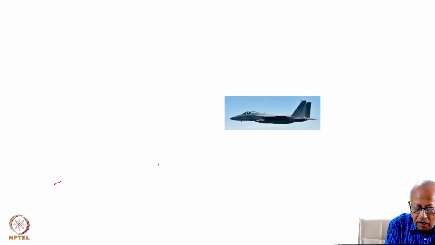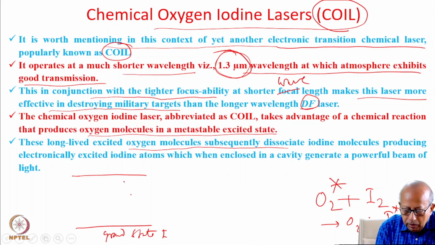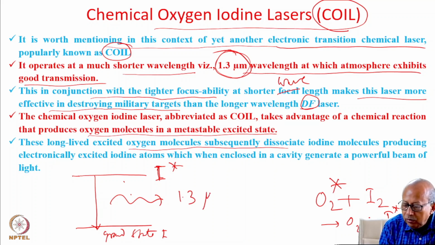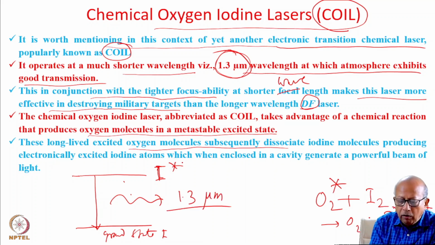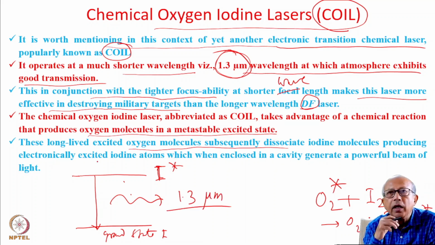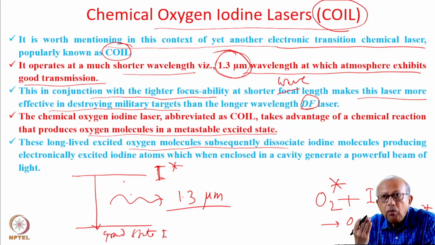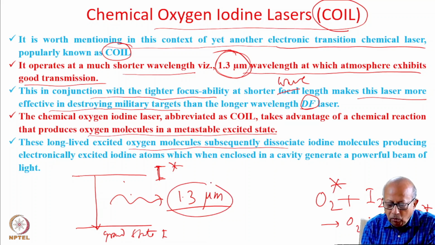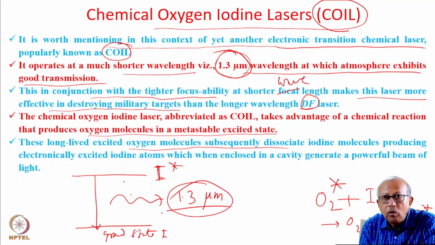So this transition results in emission of 1.3 micron wavelength. When this is integrated with a cavity, you generate coherent light at 1.3 micron wavelength, which is ideal for military application.